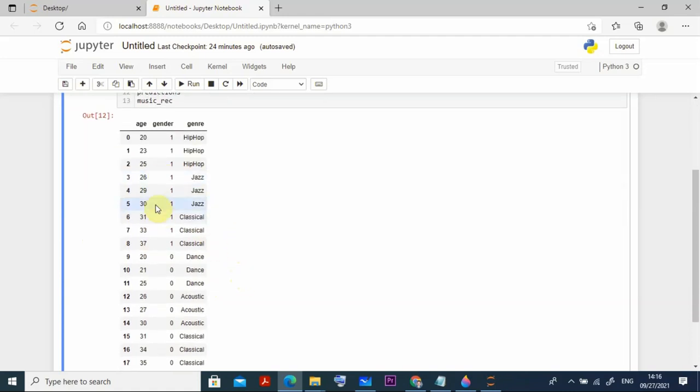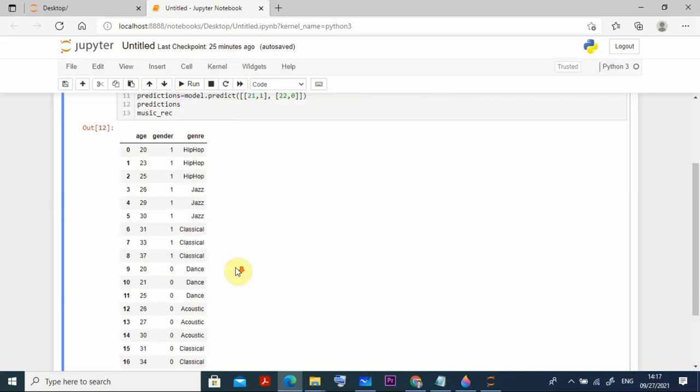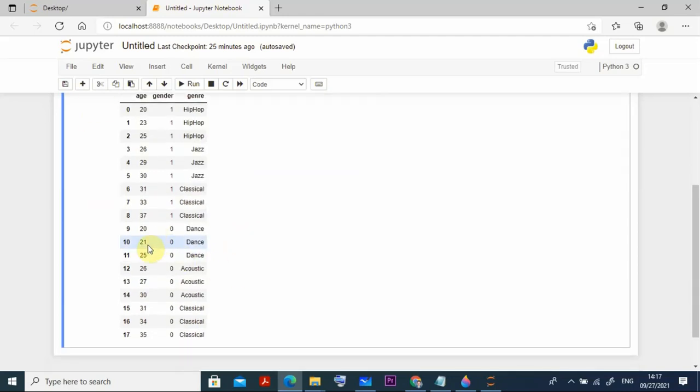Then here 30 to say something like 37, they like classical songs, because older people always like to enjoy classical and spiritual songs like this. It is not always true, but generally it is so. Similarly, in the age group of 20 to, for example, 25, the young girls go for dance. So here what we predicted was 22 0. For girls, 22 is not there, but 21 is there, and after that 25 is there. So in this group it predicted they will be going for dance, and that is also there.